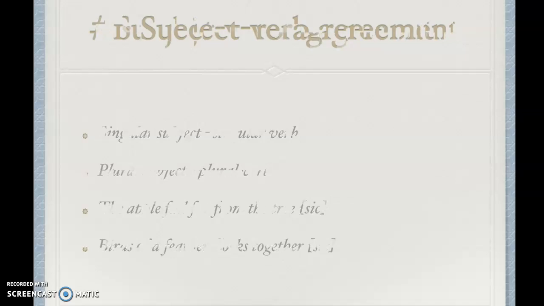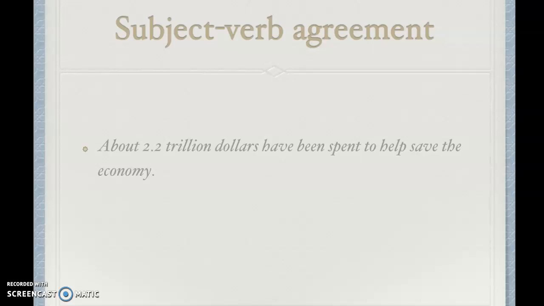All right, let's take a look at some trickier examples. Take a look at this sentence. About $2.2 trillion have been spent to help save the economy. Is this sentence correct or is it incorrect? What is the subject? What is the verb? Are they in agreement with each other?